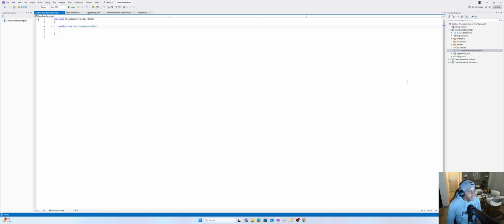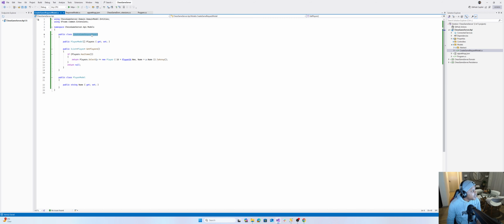So our request will be carried by this object, and it looks something like this. Our request will carry the players that we want to add to our chess game session.